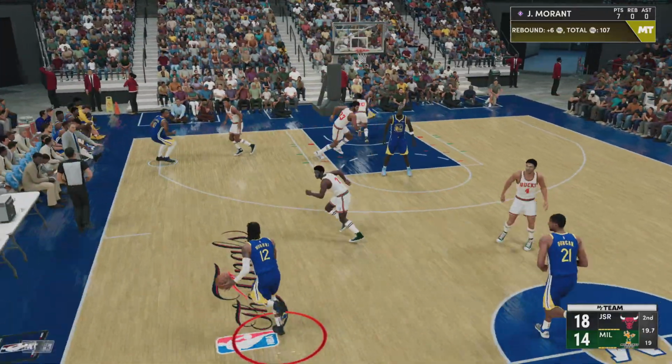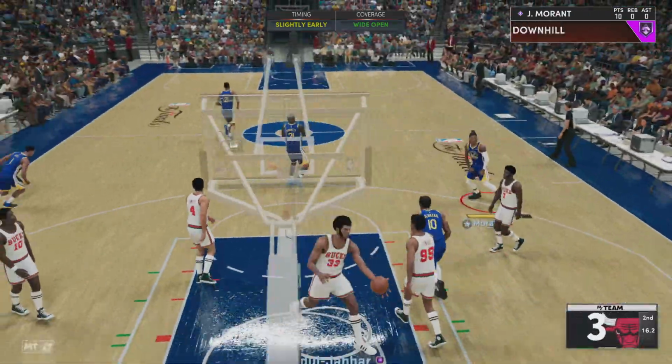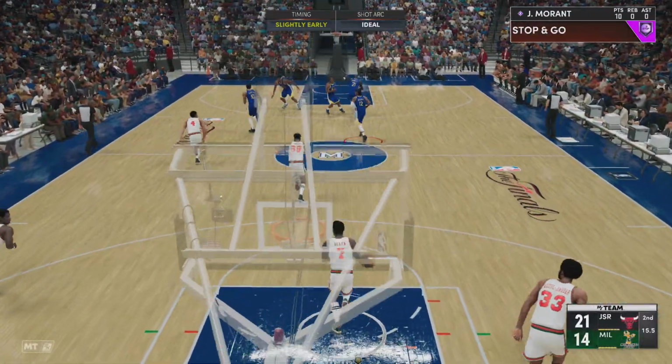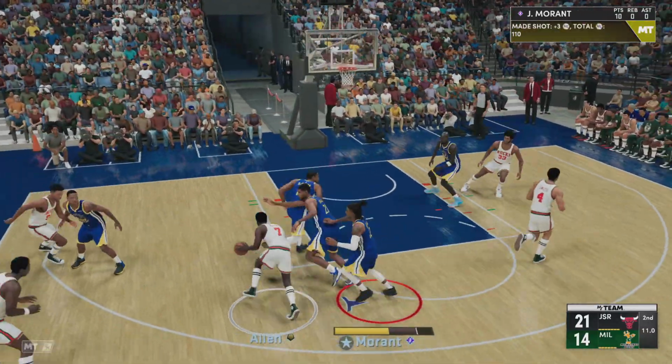And here's Morant. He'll bring it up for Chicago. They lead by 4. Buries the long-range jumper. Morant's got 7 points here in this quarter. Even with the D giving him a lot of attention, he's still finding ways to light him up.